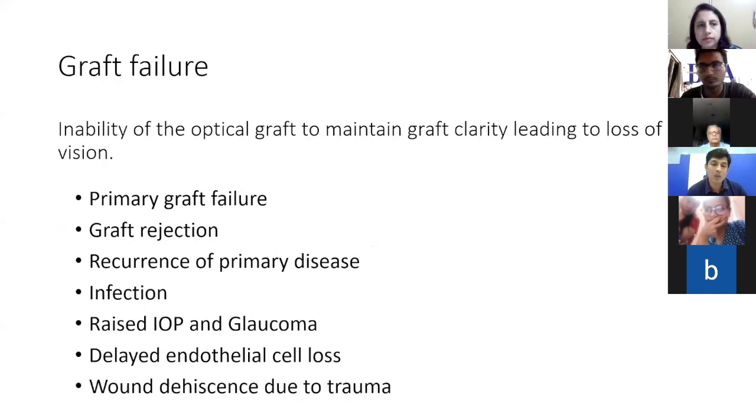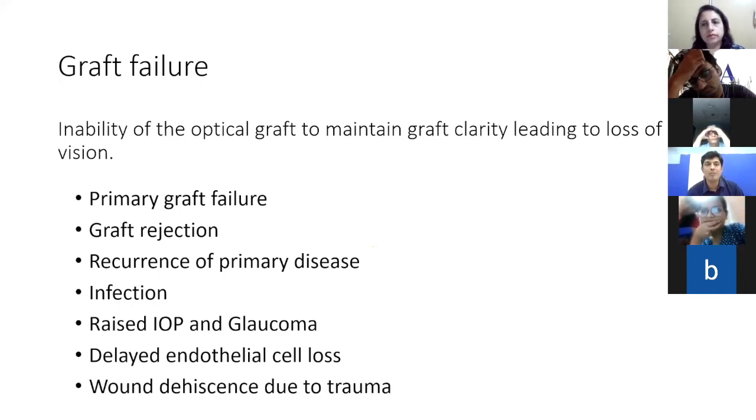Now, there are a lot of complications which we can encounter by doing a keratoplasty, but in this short period, I will not be able to discuss all the complications. We will concentrate only on graft failure and what are the causes of graft failure.